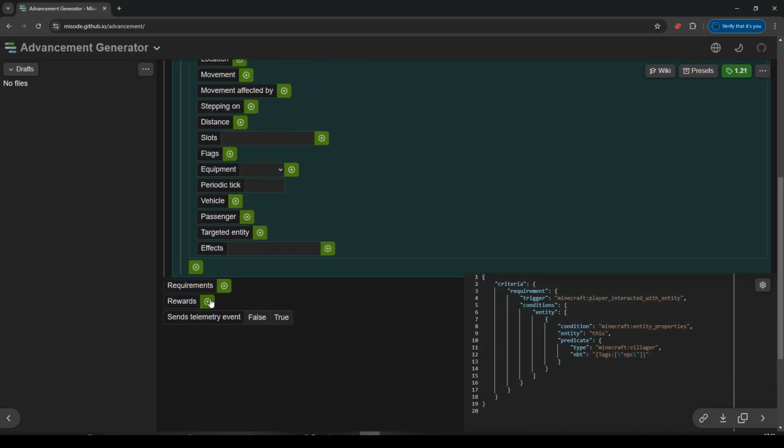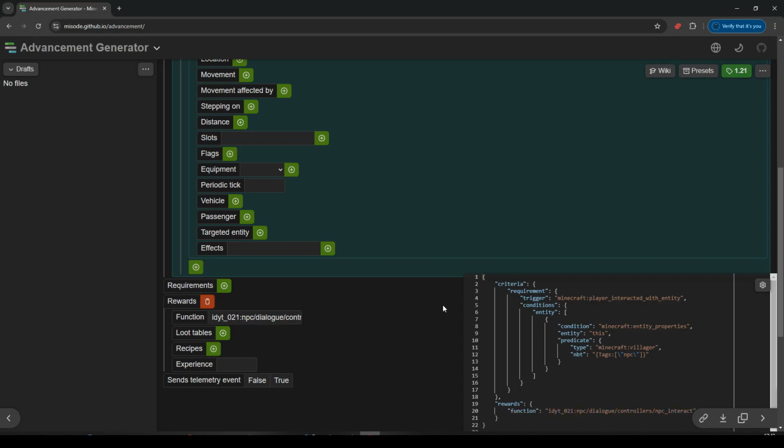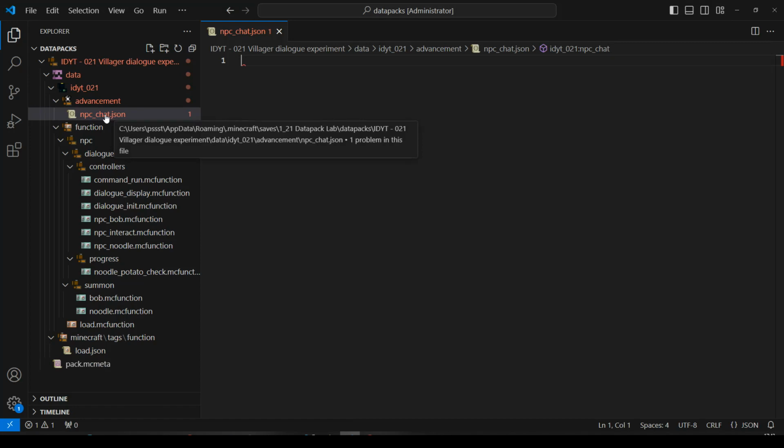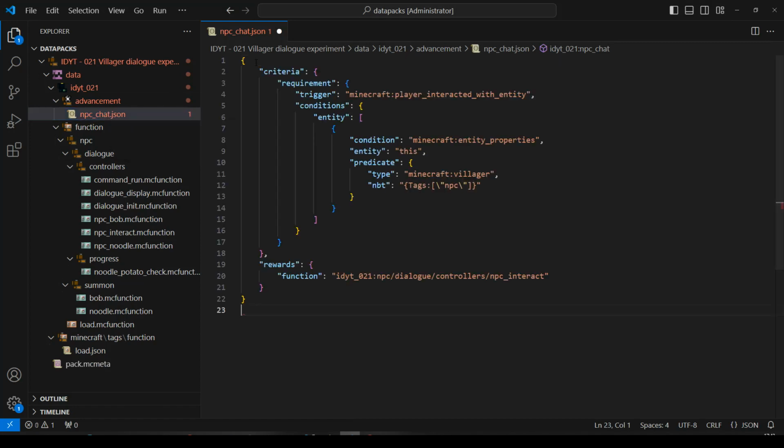And the reward will be to run a function, and it will be IDYT 021, my namespace, and then the function, which was in the NPC folder, and then it was in the dialog folder, and then it was in the controllers folder, and it was NPC interact. Done. Okay, let's copy that. And let's paste it into our advancement file.